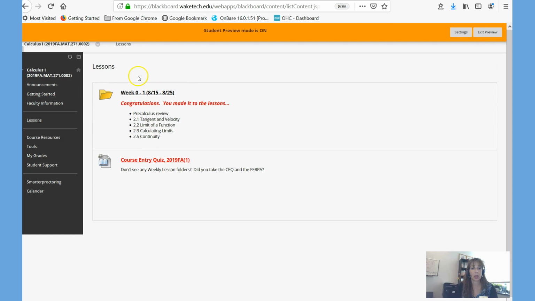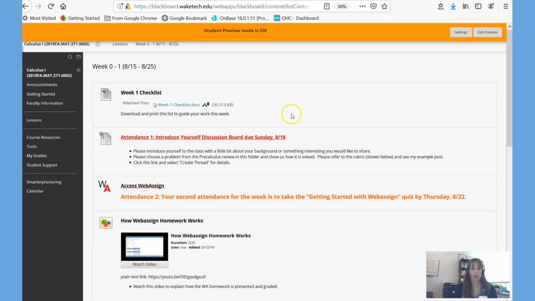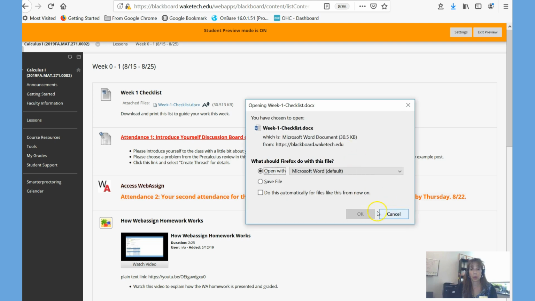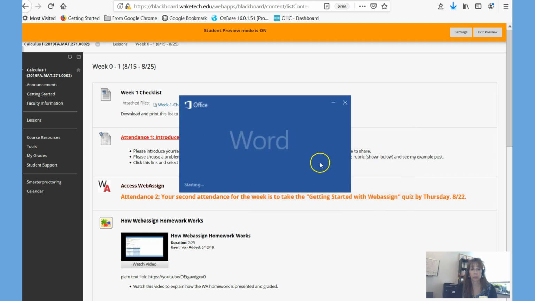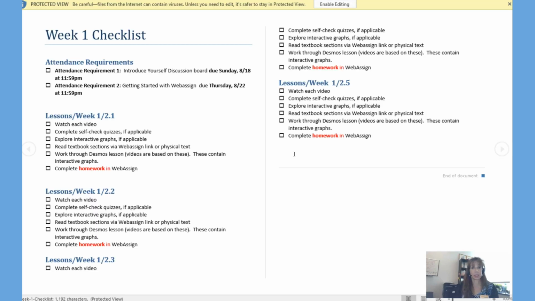You'll see that the content for the lessons are arranged by weeks. Each folder shows what we're covering for that week. Each folder is going to have a weekly checklist for you to download and go through. If I open this, I'll show you the information that it's giving you. It's going to tell you what the attendance requirements are, what you're supposed to do each week.